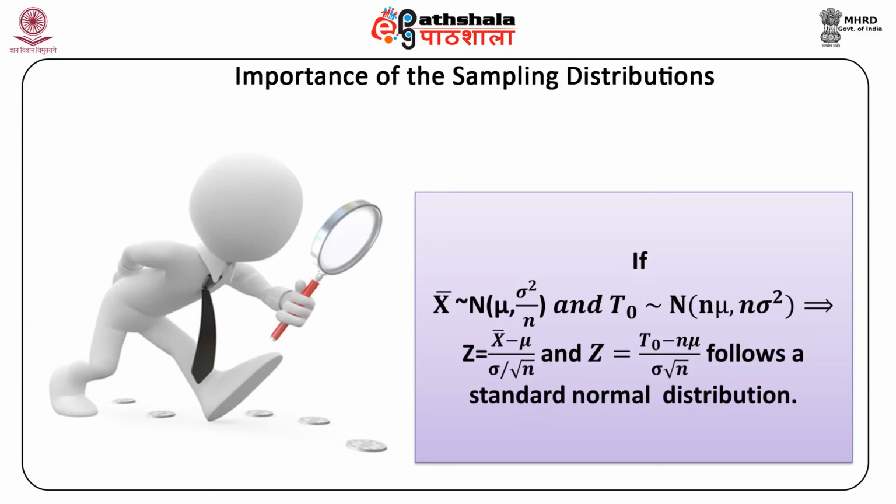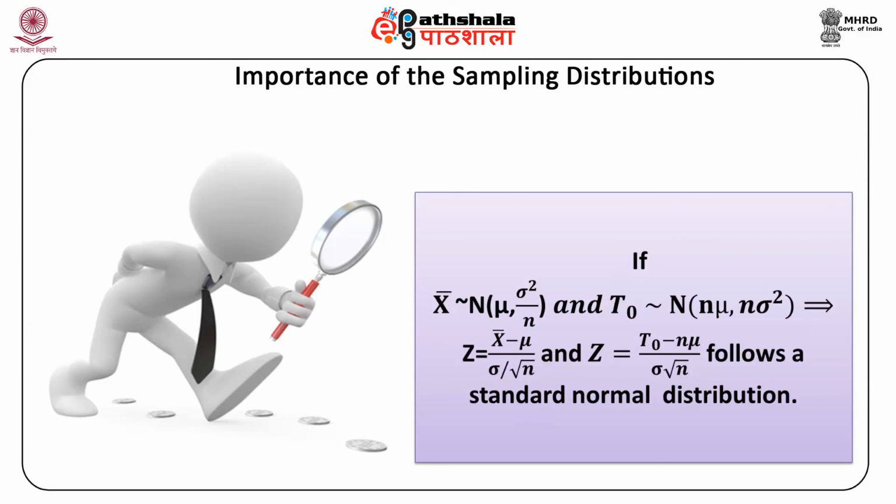Similarly, probability of T0 greater than or equal to 780 but less than or equal to 840 is equal to probability 780 minus 800 upon 20 less than or equal to z, which is less than or equal to 840 minus 800 upon 20. On simplification, it means we have to find the probability that z is greater than or equal to minus 1 but less than or equal to 2.